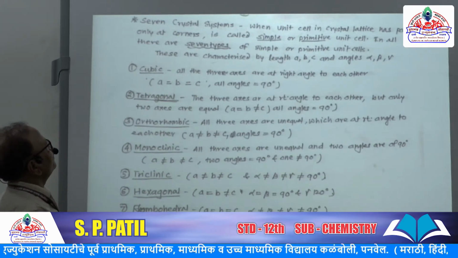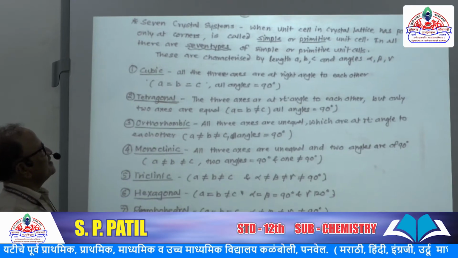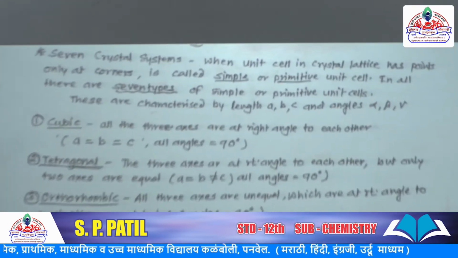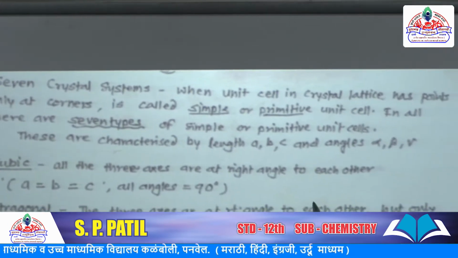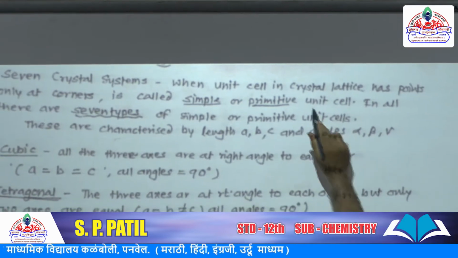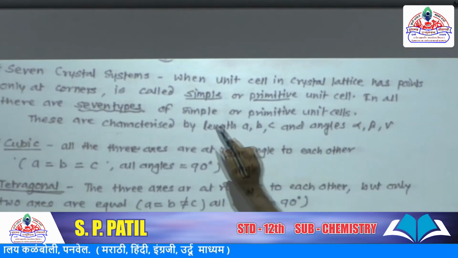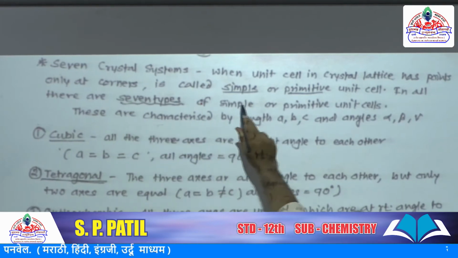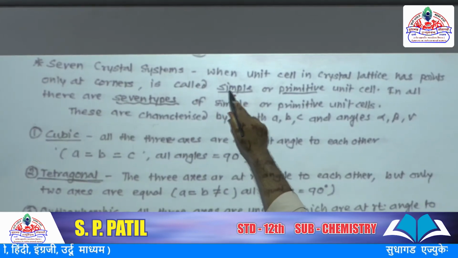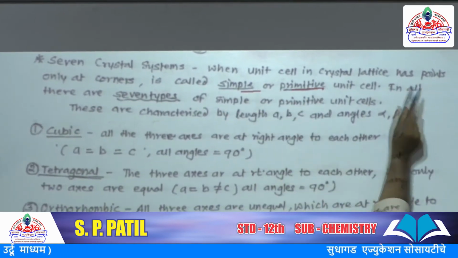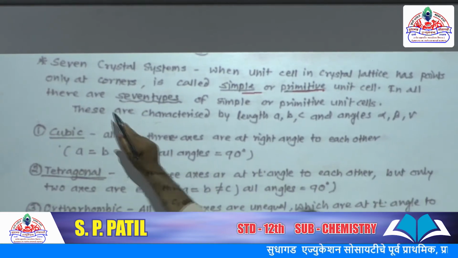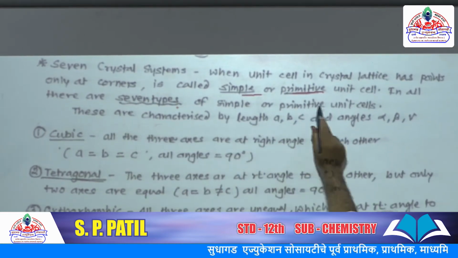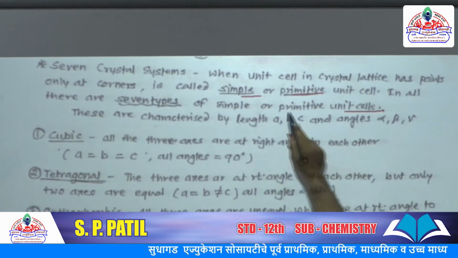Now look here, there are 7 crystal systems. When the unit cell in a crystal lattice has points only at corners, it is called a simple or primitive unit cell. Here there are 7 types of simple or primitive unit cells.